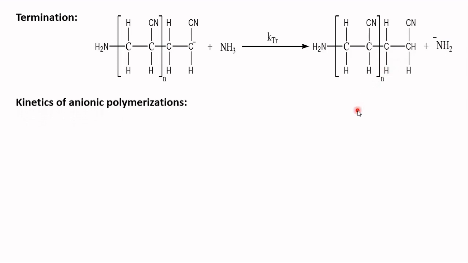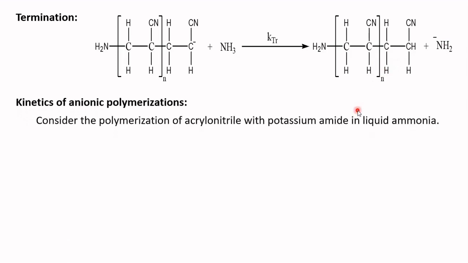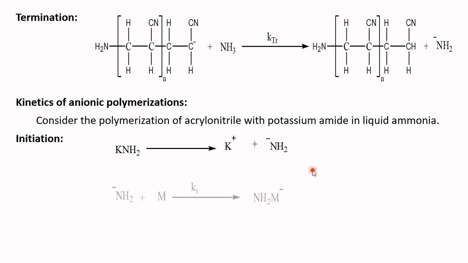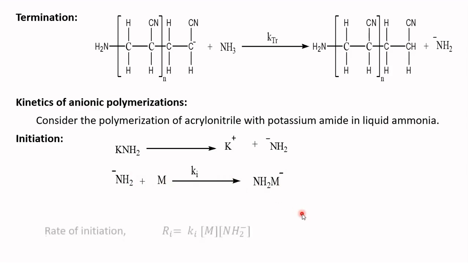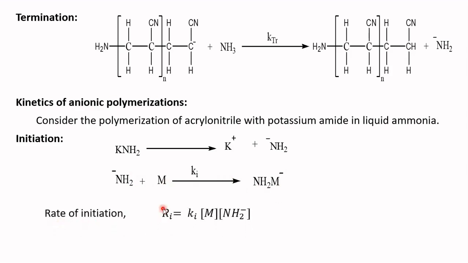Now, let us consider the kinetics of anionic polymerization, again by considering the polymerization of acrylonitrile with potassium amide in liquid ammonia. As we know, the first step is the initiation, in which the ionization of potassium amide takes place to give NH2 minus, and this NH2 minus attacks the monomeric unit and gives a carbanion. So, this is the initiation step. The rate of initiation, indicated by Ri, is equal to Ki, the rate constant for initiation, into the concentration of monomer into the concentration of NH2 minus.